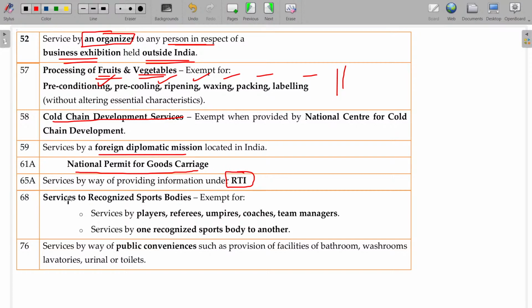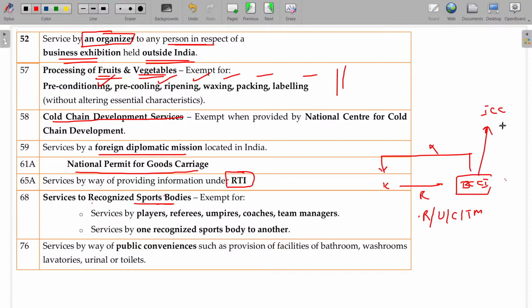GST is not applicable on services to a recognized sports body. BCCI is a recognized sports body where Kohli renders services as a player, or somebody as referee, umpire, coach or team manager. For those services the fees or salary payable attract no GST, but the recipient should be a recognized sports body. BCCI to ICC is also a recognized sports body, and in that case also it is not taxable.